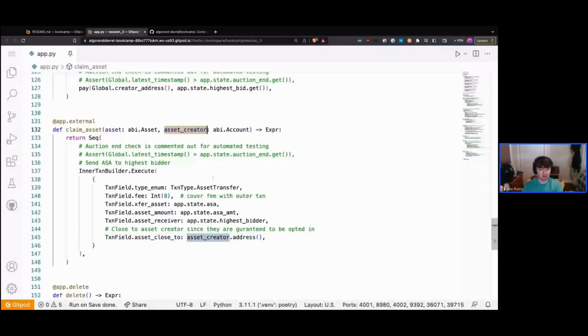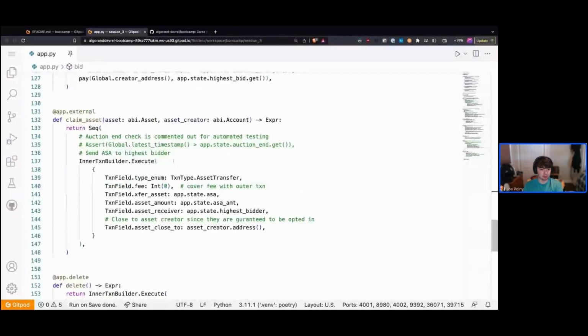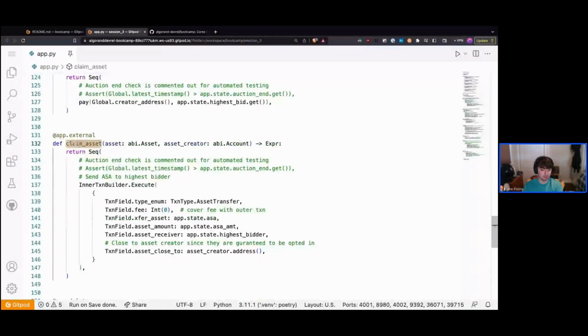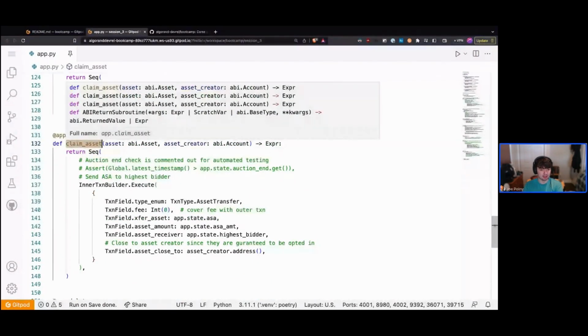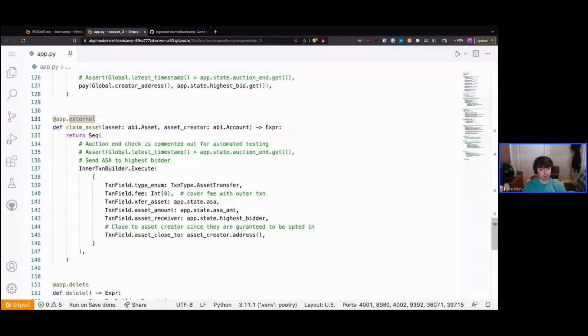And then you might notice that earlier we had this previous bidder, but we don't have that here. The reason is that we expect the claim asset function to be called by the highest bidder. In that case, the highest bidder doesn't need to specify their account in the arguments because the caller of the account is always available to the AVM. And so, because there's no authorize here, if someone other than the highest bidder were to call this, you would also need to specify the highest bidder account to the AVM, to tell it that we're going to be accessing it. But in our case, we don't need to explicitly do that since we expect the caller to be the highest bidder.